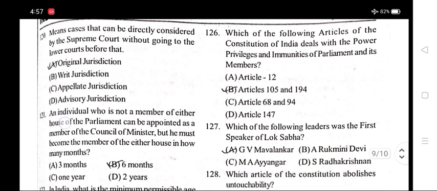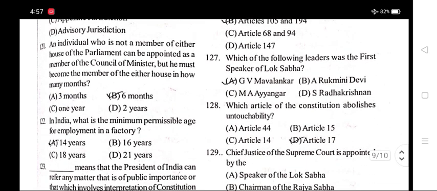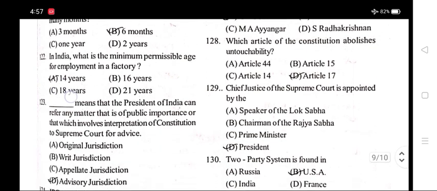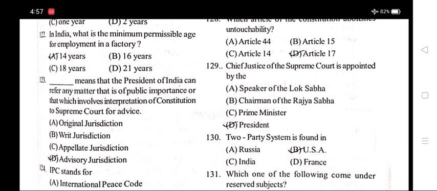120. Means cases that can be directly considered by the Supreme Court without going to the lower courts before that. Option A, original jurisdiction. 121. An individual who is not a member of either house of the parliament can be appointed as a member of the council of ministers, but he must become a member of either house in how many months? Option B, 6 months. 122. In India, what is the minimum permissible age for employment in a factory? 14 years.